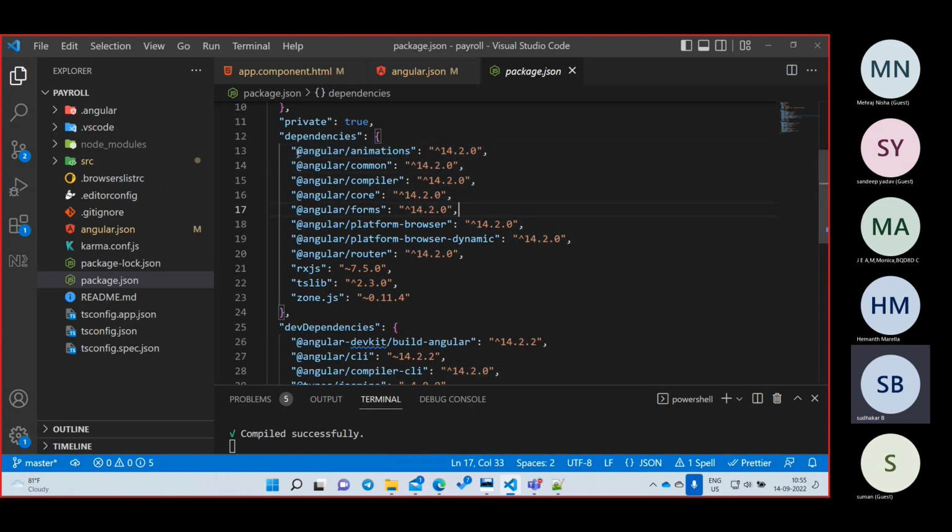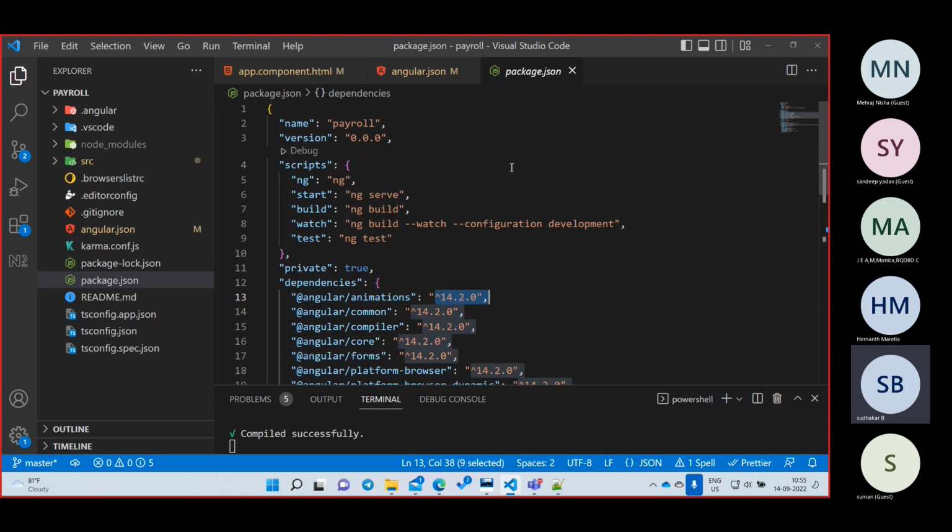Okay, see here, what version am I having? This is one library, this is another library. We have seen Bootstrap, right? This is nothing but our library name and this is our version. So as part of this application we are using 14.2, the latest version of Angular. Okay, let it be, not a problem. This is a name and this is a value. The name is the name of your library, and the value is the version you are using.